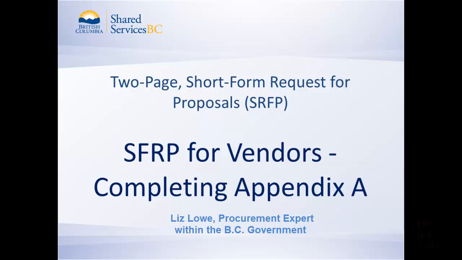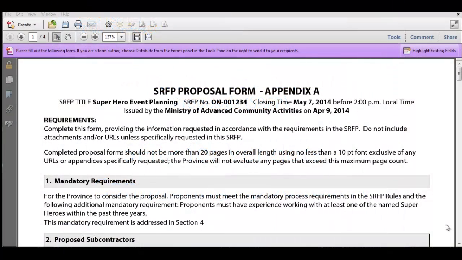And this video is to talk about the SRFP, or the short form Request for Proposal form, or the Appendix A. So this is the document that proponents would be filling out to create their proposals for any SRFP. You want to make sure that you've had a look at the video on the SRFP itself, whether you do it before this video or afterwards, because these two documents go hand in hand. They're very closely related, and it might make more sense to you if you've looked at both of them, some of the information that we're going to be covering as we go through Appendix A.